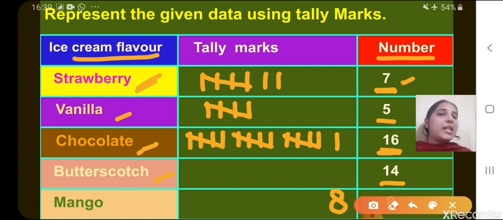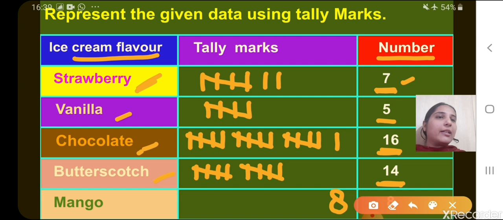Okay. Now let's see butterscotch. Butterscotch is liked by 14. So 1, 2, 3, 4, 5. Now 6, 7, 8, 9, 10. And then 11, 12, 13, 14.